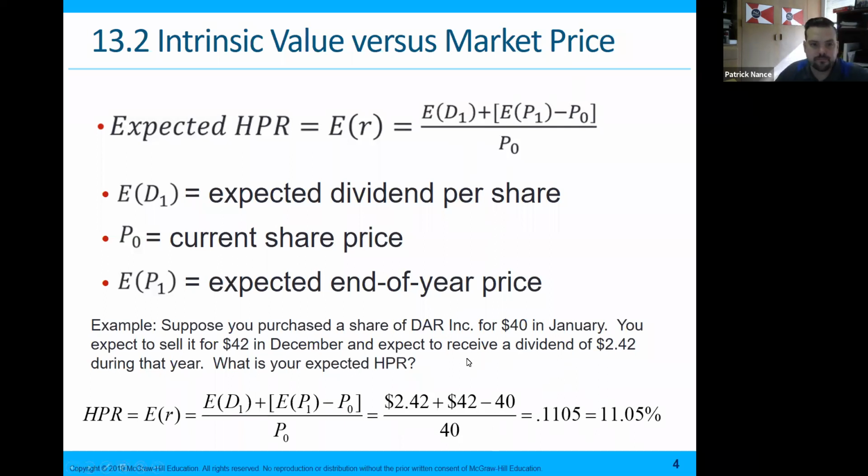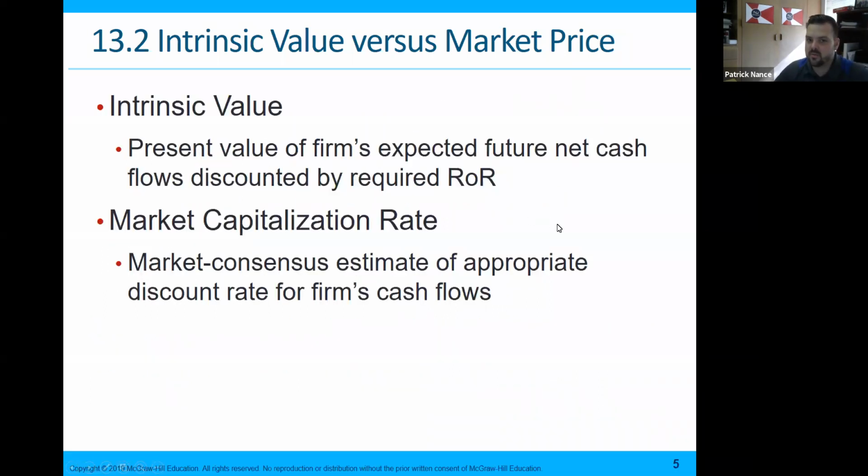The intrinsic value is the present value of a firm's expected future net cash flows discounted by the required rate of return. So this is a net present value, and this is what we're talking about when we talk about the valuation being over book value. A company is generally worth a lot more than that because the company makes money from the assets that they earn. So we would calculate the present value of future cash flows and discount that back to current, using our required rate of return to find the intrinsic value of those future net cash flows.